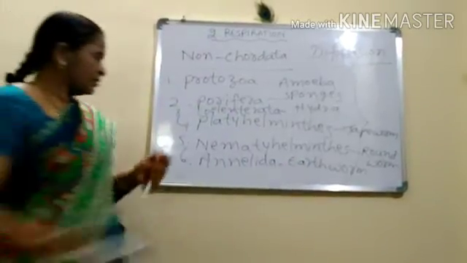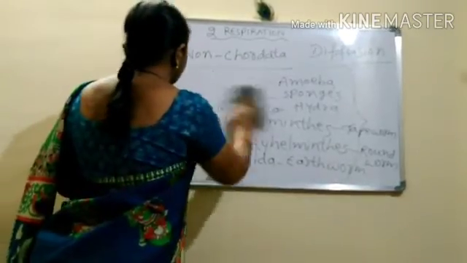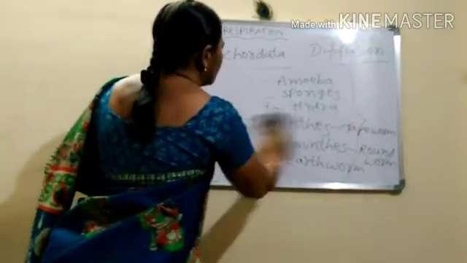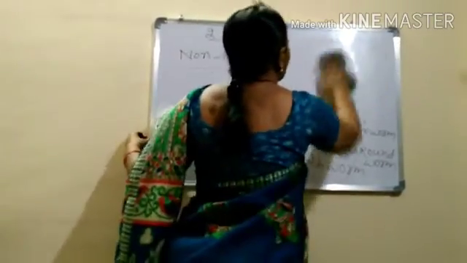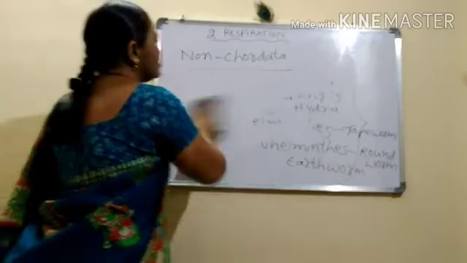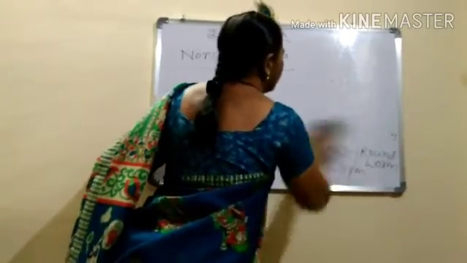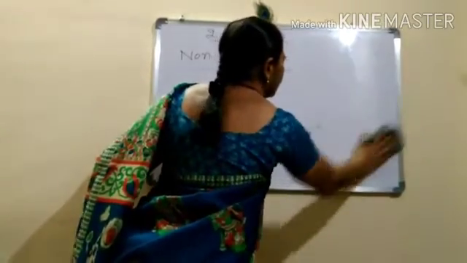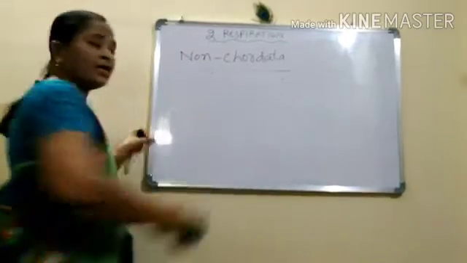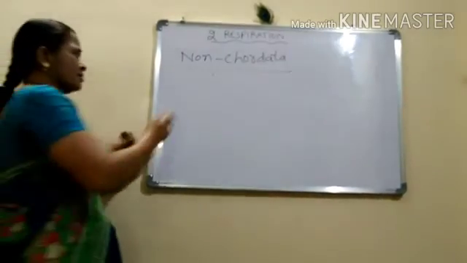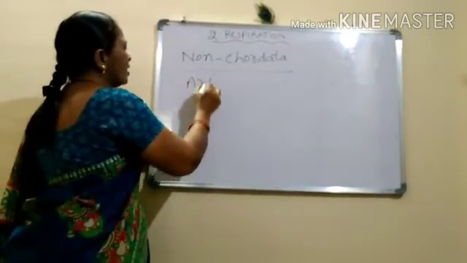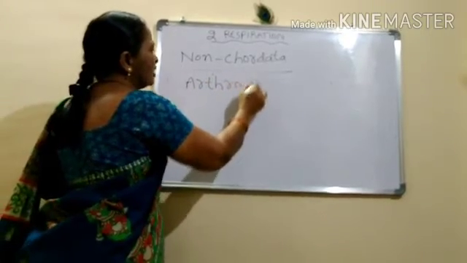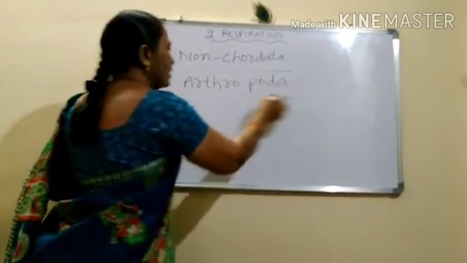And after that, what is the next one? Arthropoda. Arthropoda is the biggest phylum in the world. Arthropoda is nothing but jointed legs. Arthro means jointed, poda means legs.